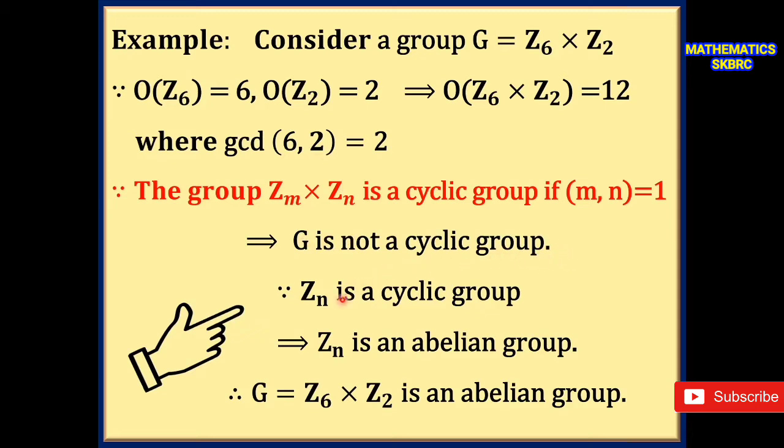We know that Zn is a cyclic group with respect to addition modulo n. We already proved every cyclic group is an abelian group. Therefore, Zn is an abelian group. The direct product of Z6 and Z2 is also an abelian group. Therefore, G is an abelian group. This is an example of an abelian group which is not a cyclic group.